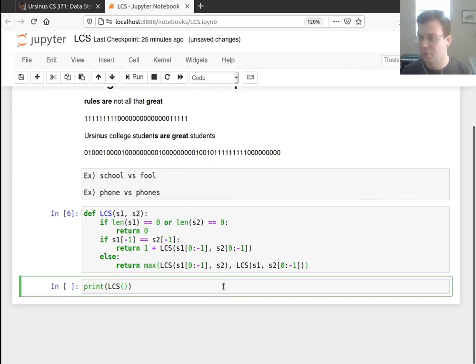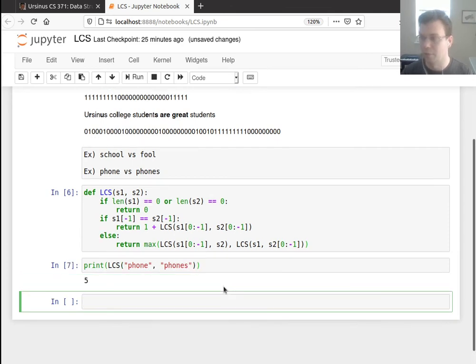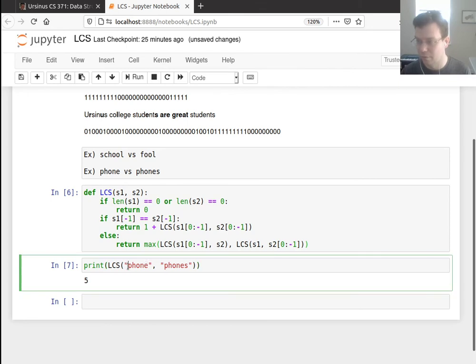So if I do the longest common subsequence between phone and phones, well, I should get 5, right? Okay, good, because phone is a common subsequence there. Just to show you that this works even if I add a space there. Right, because remember, subsequence doesn't have to take everything in a row. Now if I do school versus fool, I should get 3 with that ool at the end. All right.